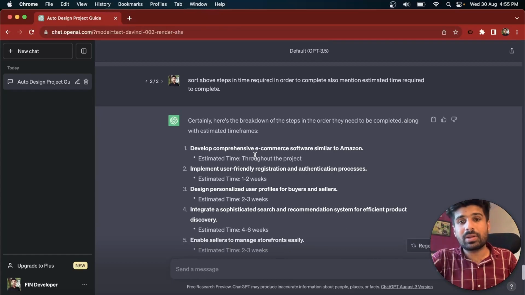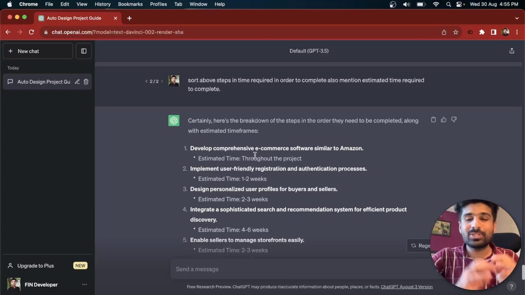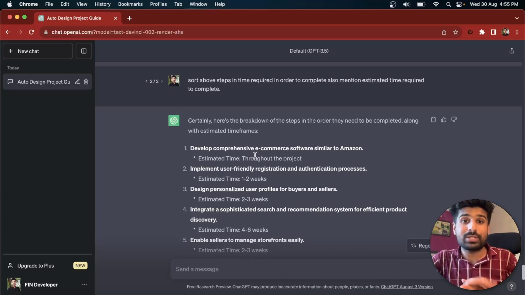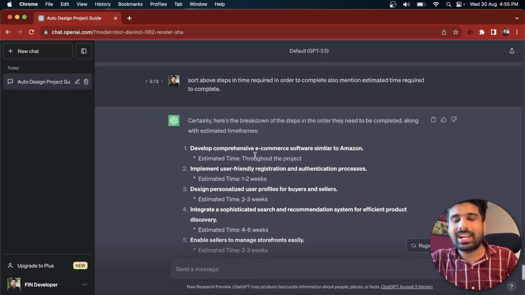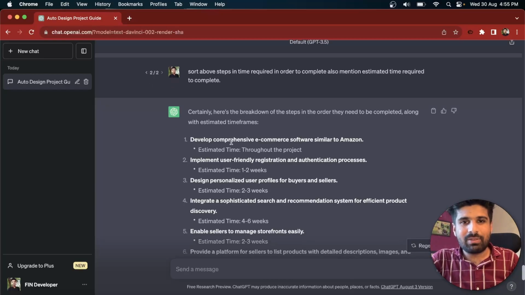So here you can see it gives us a proper estimated time which is required in order to complete this particular task. And this is the most important thing for every project manager. It is going to save weeks of a project manager's time, and that is insane. So here you can see: develop comprehensive e-commerce software similar to Amazon.